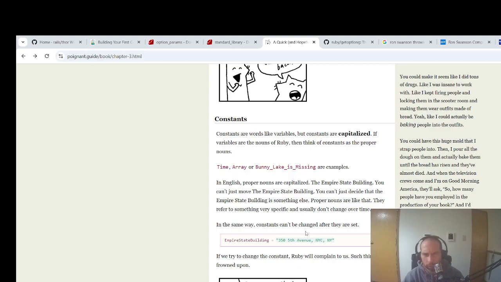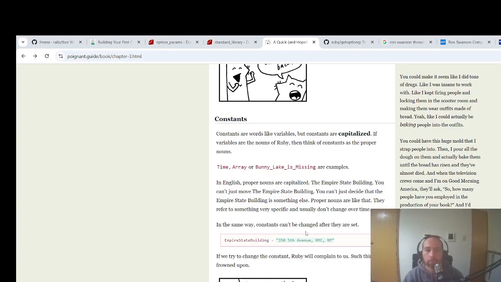Constants. Constants are words like variables, and constants are capitalized. If variables are the nouns of Ruby, then think of constants as proper nouns. Time, Array, and BunnyLakeIsMissing are examples. In English, proper nouns are capitalized.